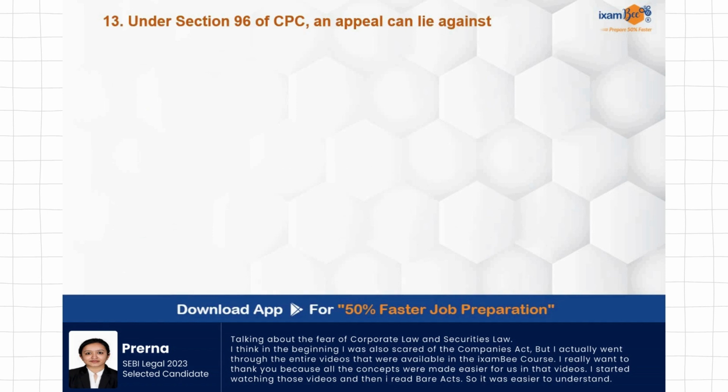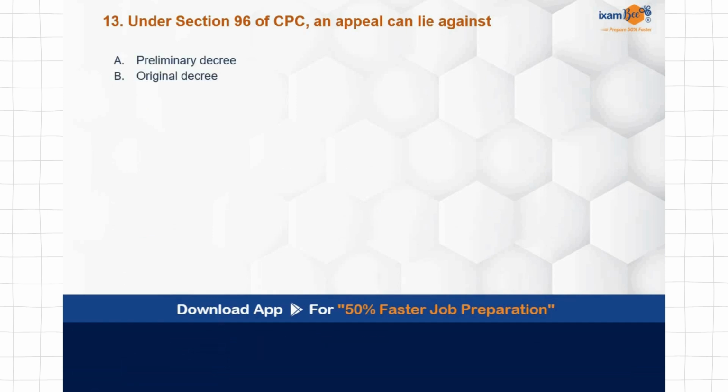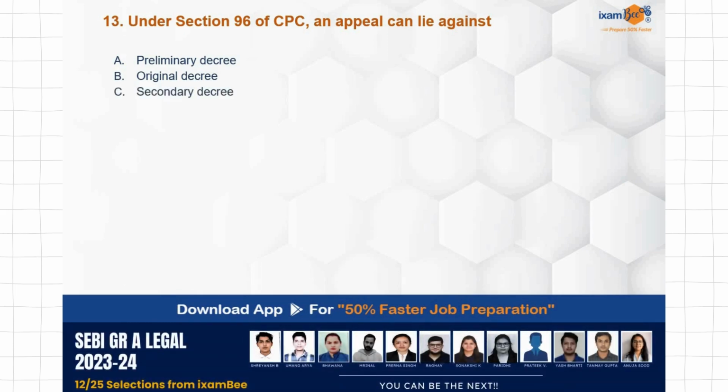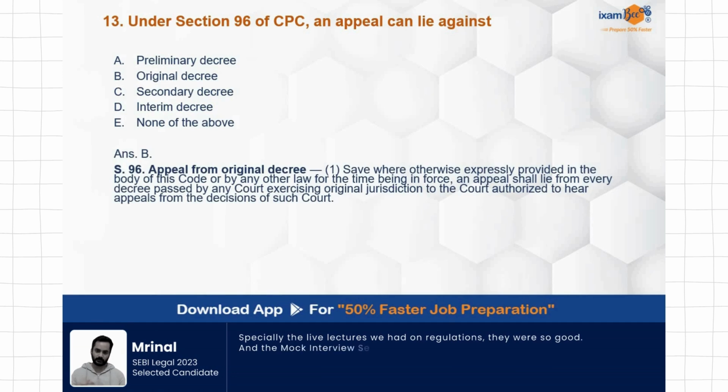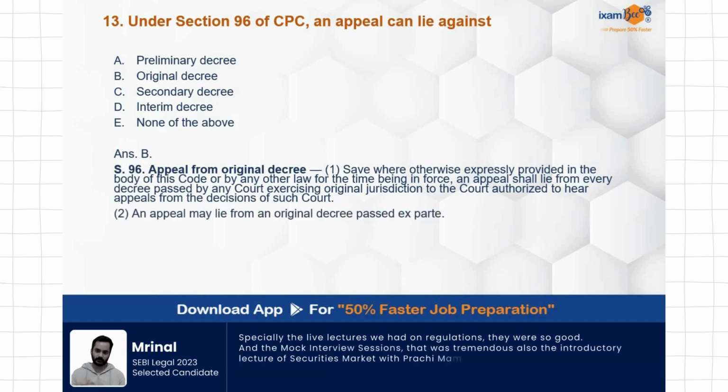Under Section 96 of CPC, an appeal can lie against preliminary decree, original decree, secondary decree, interim decree, none of the above. Section 96 of CPC talks about appeals from the original decree. So the correct answer is B. An appeal can lie against original decree.